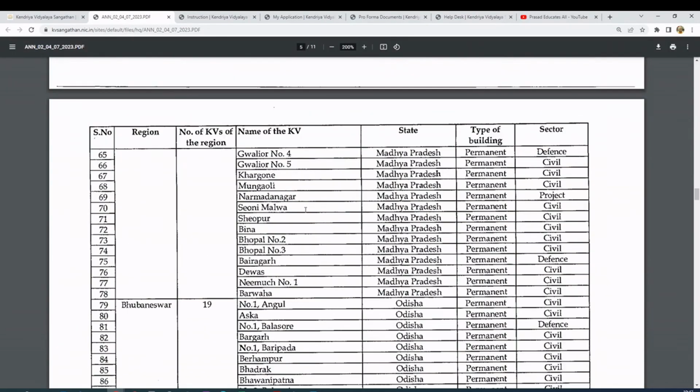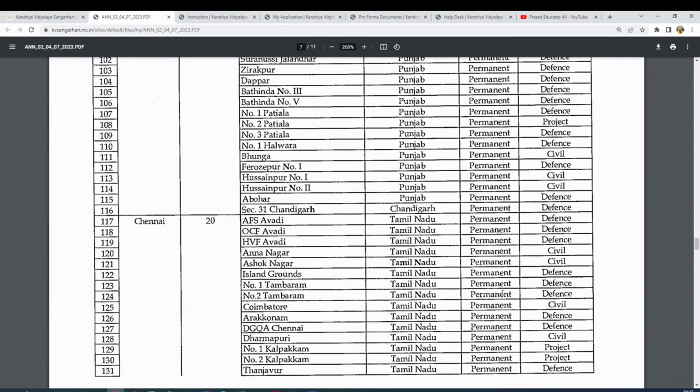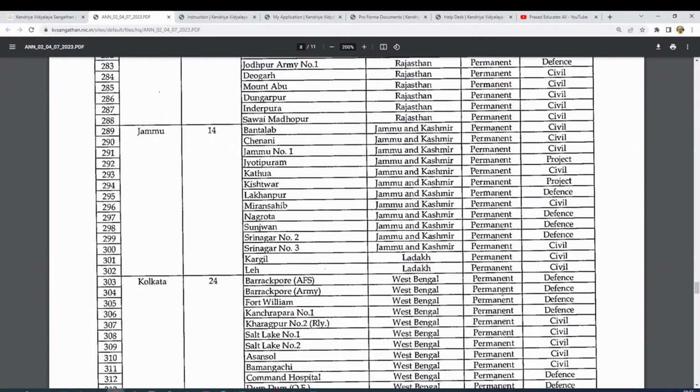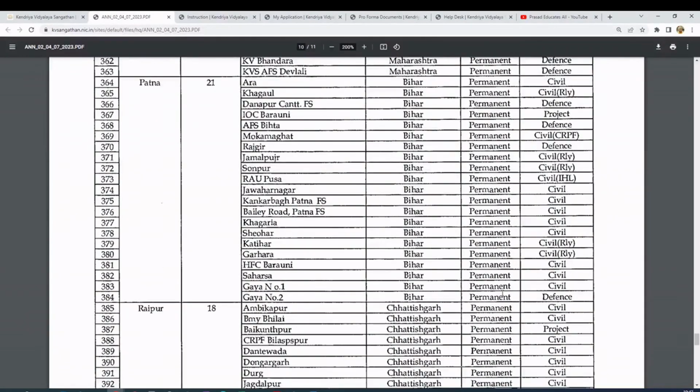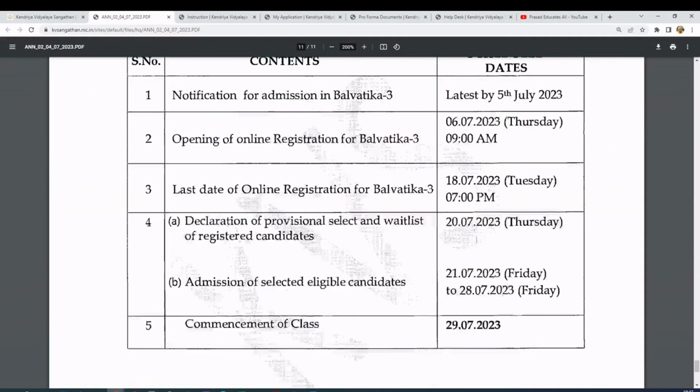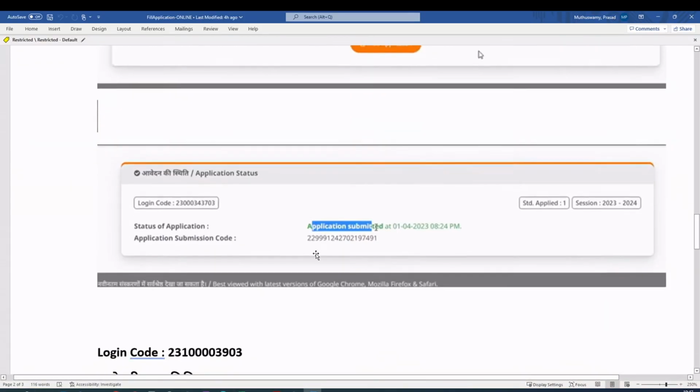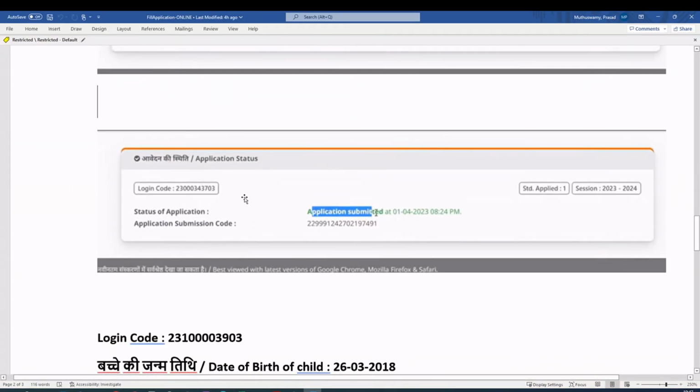Today is the start date of the application, so I can show you that circular again. As per the circular, you have time till 18th, so there is no hurry. In case you want to update anything, you can update the application before 18th. If you are filling it tomorrow or the day after, you have till 18th to cancel and submit a new application. Once submitted, it goes for an official process of selection.